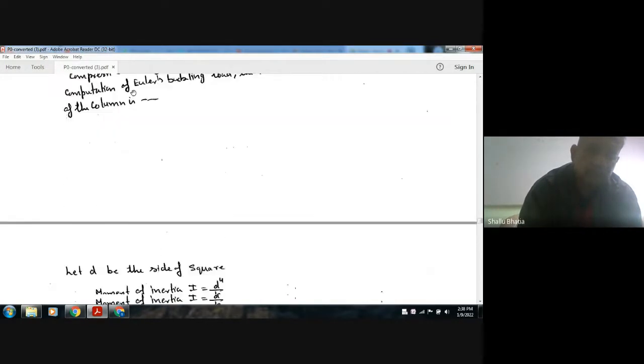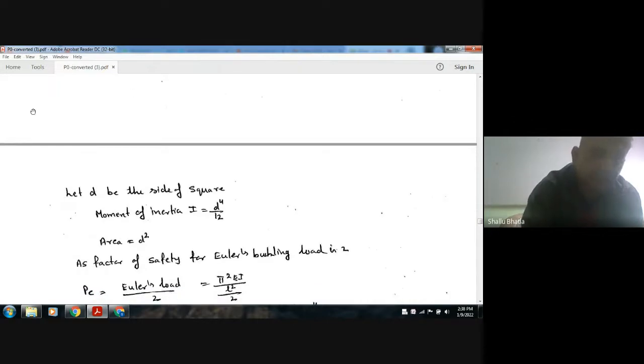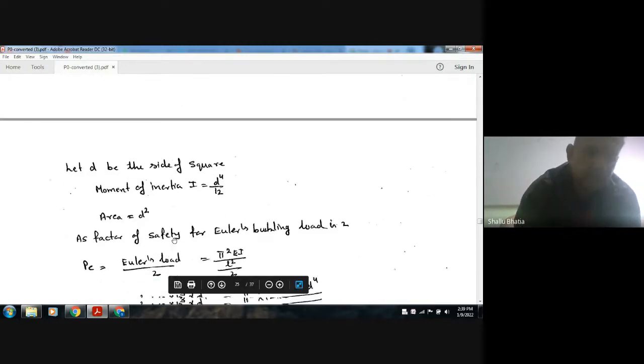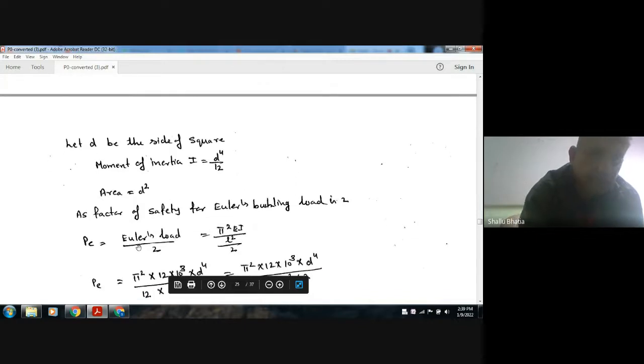So the given condition is that d is the side of the square. So moment of inertia is d to the power 4 by 12, and area is d square. Now if we take the Euler buckling load, it is pi square EI by L square, and factor of safety is given as 2, so it is divided by 2.